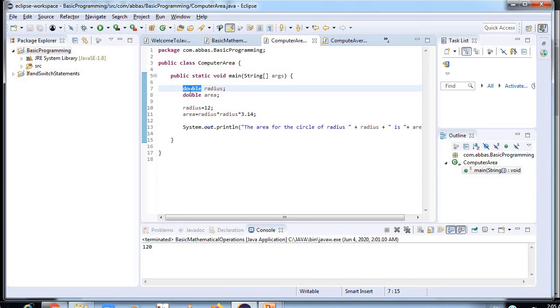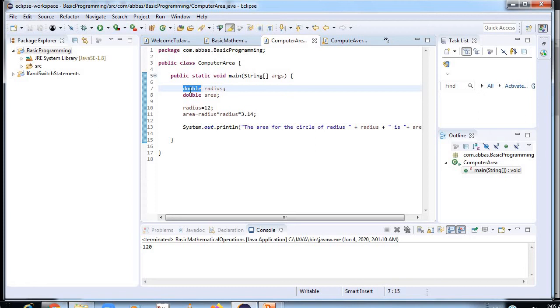Double data type. Here we have used double radius, so here we have used double data type. The double data type is a double precision 64-bit IEEE 754 floating point. Its value range is unlimited. The double data type is generally used for decimal values just like float. The double data type also should never be used for precise values such as currency. Its default value is 0.0d.